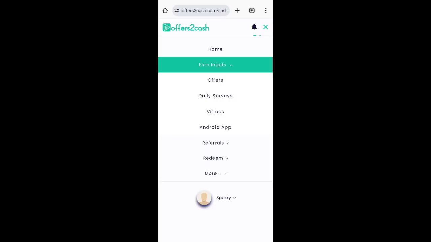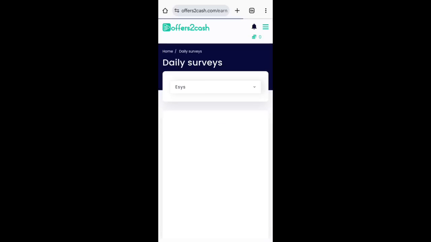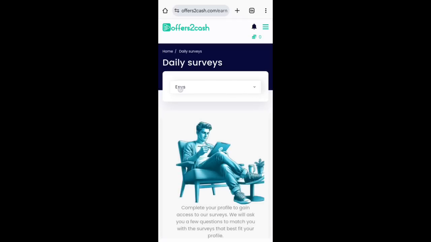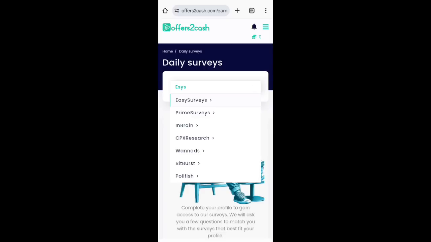Okay, so click on daily surveys. When you click on daily surveys, you see this option here. Click on it, and when you click on this drop-down, you then see Prime Surveys. These are surveys you can do. If they don't have any available survey there, then you click on InBrain, or you click on this one, or this one. These are survey sessions you can click. If they have a survey in that particular session, you take the survey. If they don't have, you click on the next one to proceed.